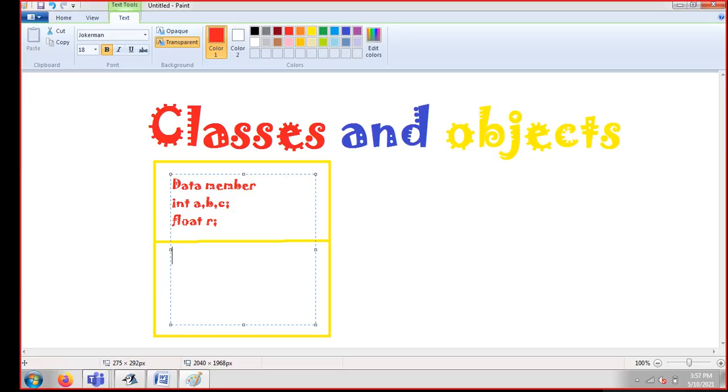What we do is assume the class is a kind of block which is divided into two parts, data member and member function. In data members we always take the data types; you can create a variable of any data type, and these data members you will be using in your member functions, and those member functions you can call in any of your classes. You just need to create an object of your class and you can call it in any of your classes. So this I'm going to explain.